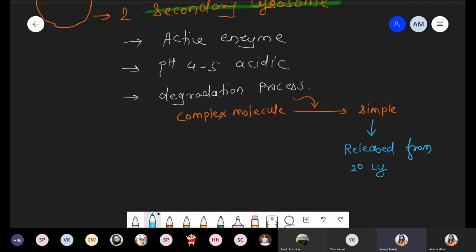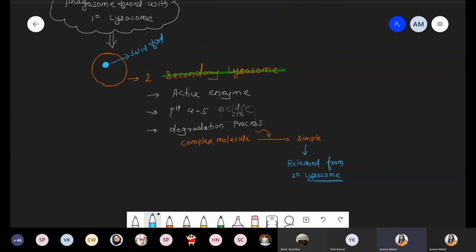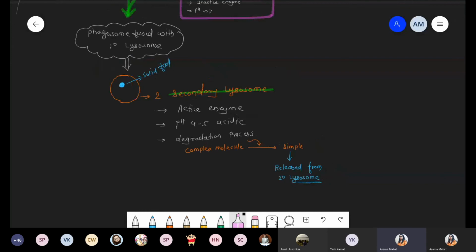And once it is converted into simple form, now that simple molecule, ultimately it is released from secondary lysosome, because काम क्या है उसका? Only just degradation. Once degradation gets carried out, now ultimately that digested material, that simple molecule, it is released from the secondary lysosome. So got this point? So these are all the information about the secondary lysosome.